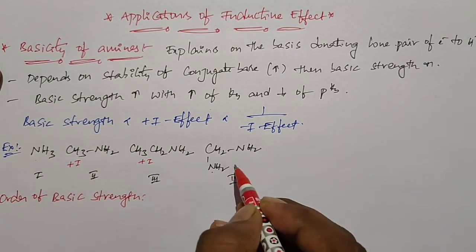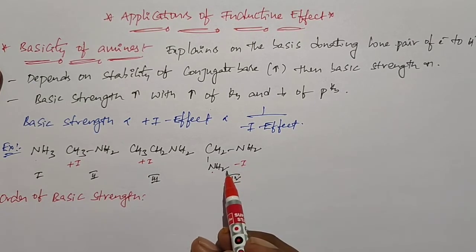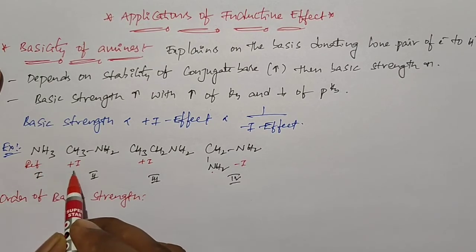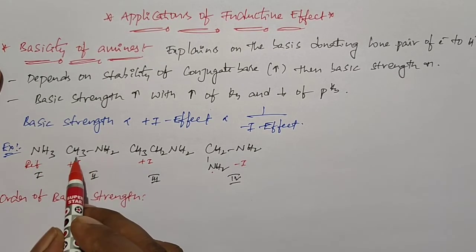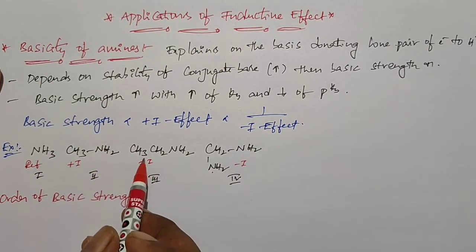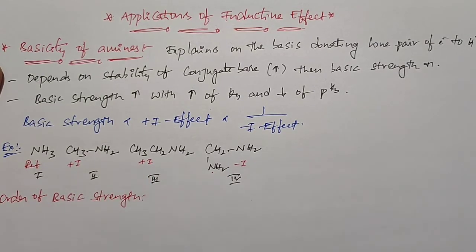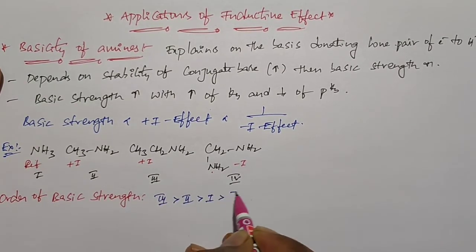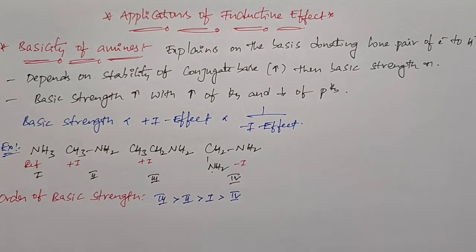In the fourth we have an amino group, which is a minus I group. A minus I group decreases the basic nature, and the first is the reference structure. Comparing the second and third, the ethyl group has more plus I power than the methyl group. So the third one has the most basic nature, then the second, then the first, and the fourth is last. This is the order of basic nature of the given compounds.